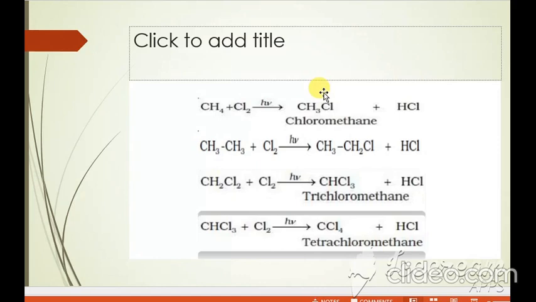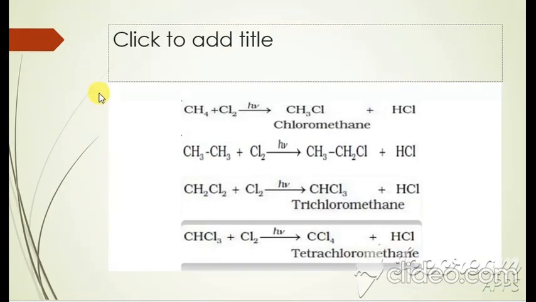This is very important in the case of alkanes. This mechanism is shown in the presence of sunlight. CH4 plus Cl2. Halogenation: substitution of hydrogen by chlorine is called halogenation.